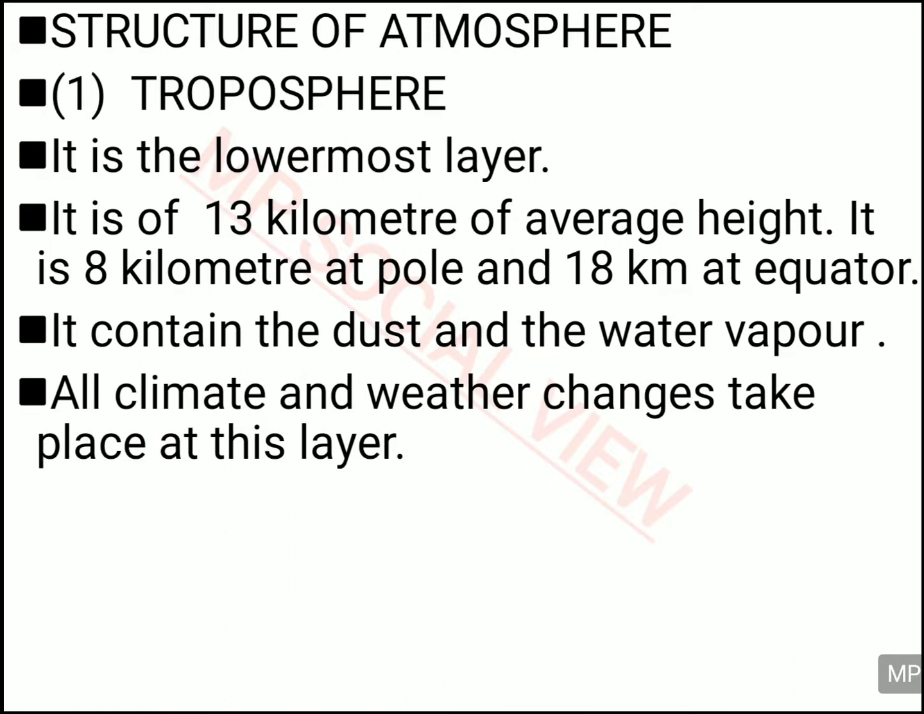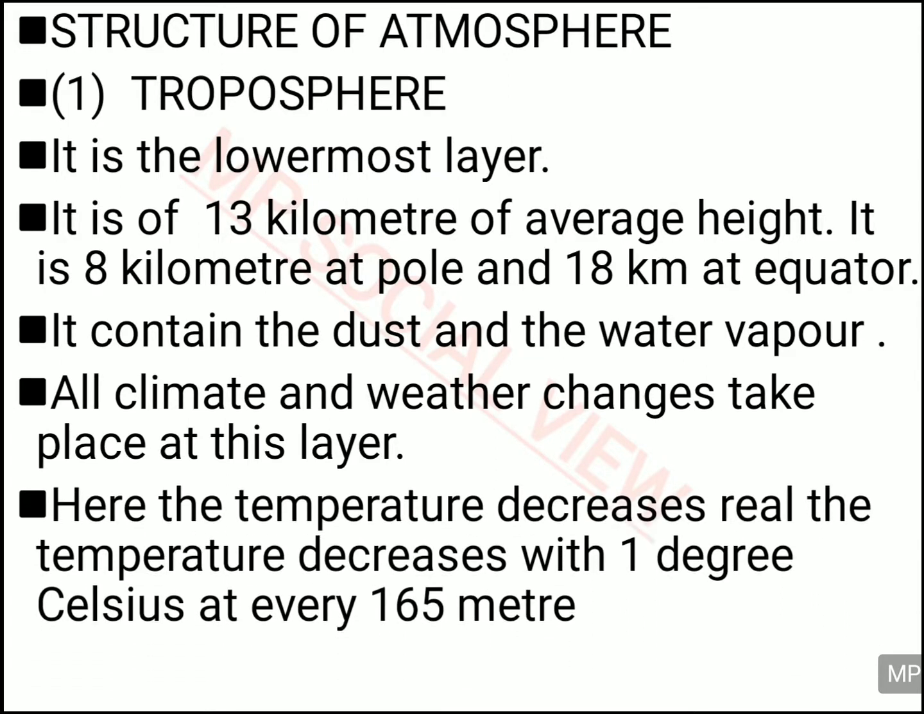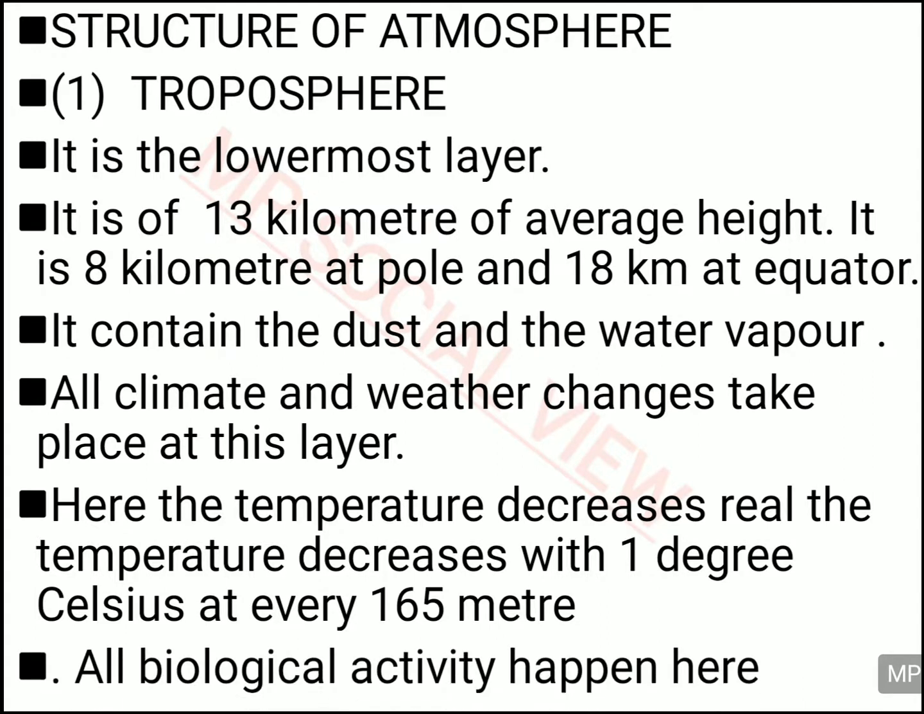All the climatic changes and the weather changes take place in this layer, and that's why this layer is very important. The temperature also decreases with the increase in the height, and that's why the temperature is decreased by 1 degree Celsius for every 165 meters of height. So here the temperature is decreasing with the height. And this layer is also important because all the biological activity is happening in this layer itself.